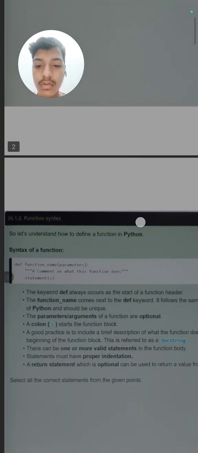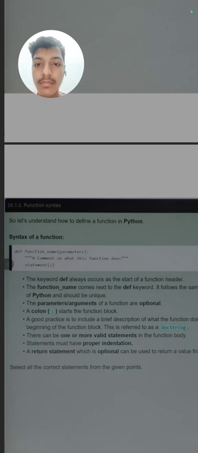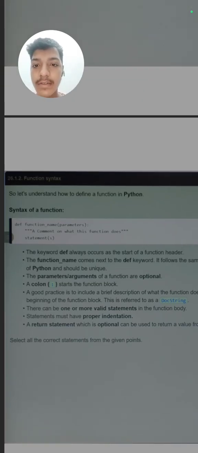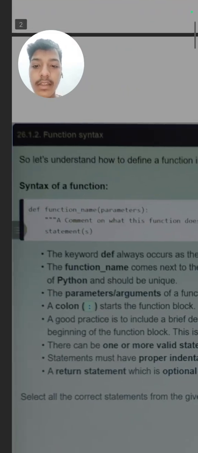So let us see the syntax of the function. How we can define a function? The syntax of a function is: first we write the def keyword, which basically means define, and then we write our function name, and then a round bracket, and inside it we write a parameter.